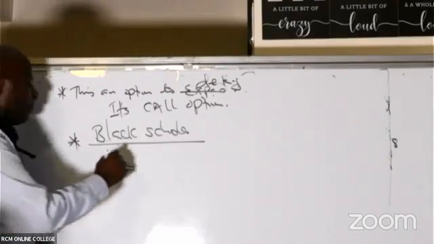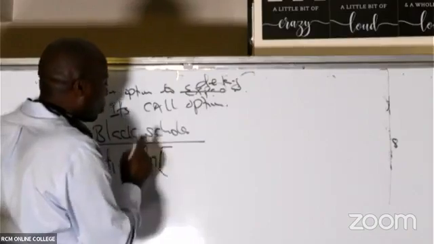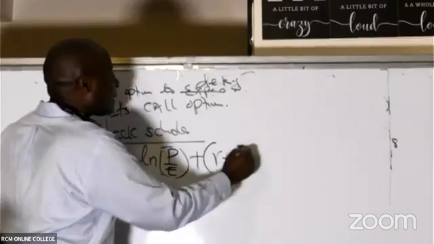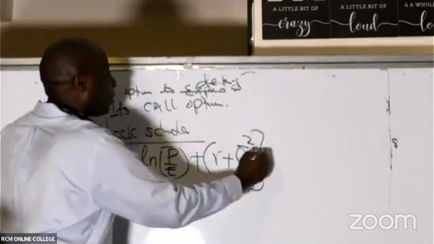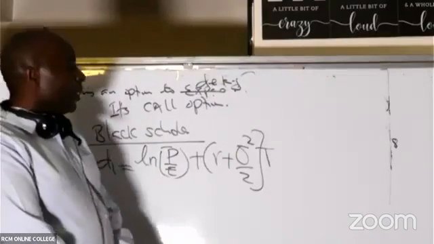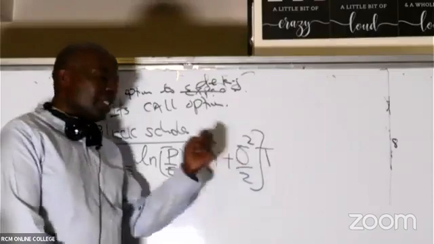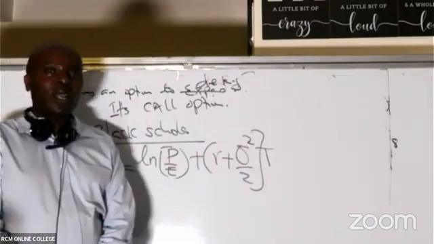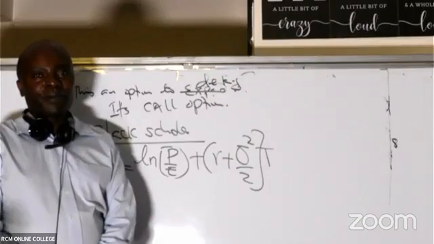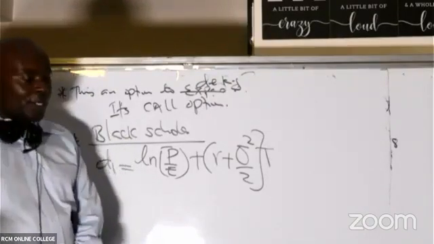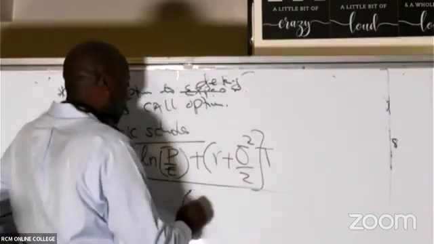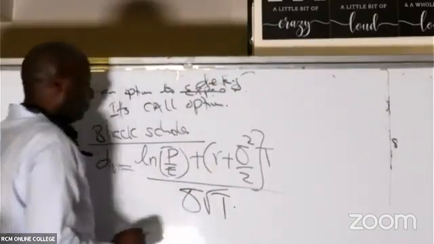So D1 is the Napierian or natural logarithm of P over E, plus R plus the variance over 2, multiplied by T. Imagine, sometimes the devil is a liar. The student remembers this formula up to here but forgets T. That must be the devil himself, which is very bad. We shall always have sufficient grace during our exam period. Then divide this by the standard deviation times the root of time.